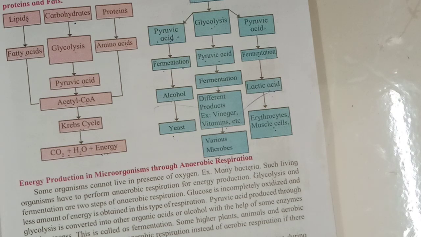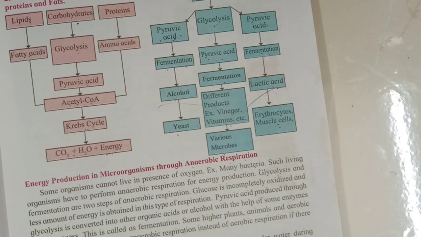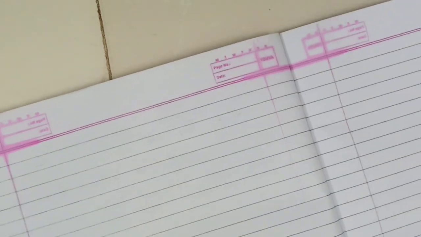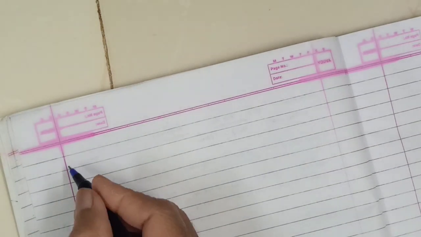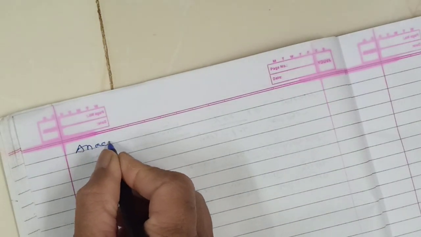Sometimes even plants and animals can also show this anaerobic respiration. So bacteria, which are living organisms, produce energy anaerobically by anaerobic respiration.